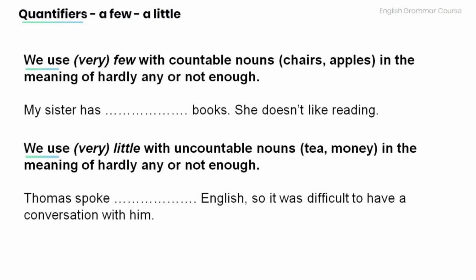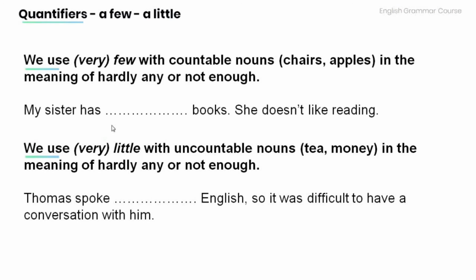Also remember that we use very few with countable nouns, such as chairs and apples, in the meaning of hardly any, or not enough. And we use very little with uncountable nouns such as tea or money in the meaning of hardly any, or not enough. Now have a look at the sentences below and fill in the blanks using the appropriate quantifier.